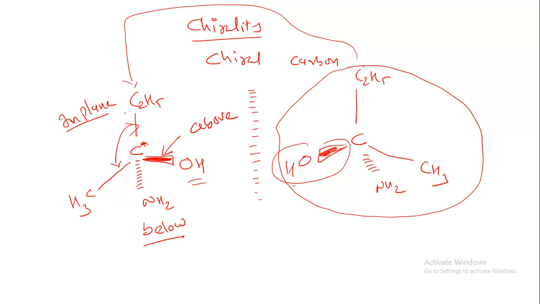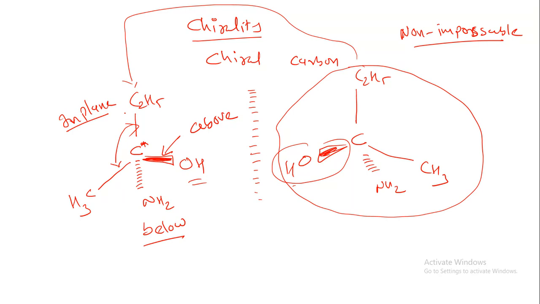So they are called non-superimposable. What is called non-superimposable? Non-superimposable means they are not the exact image of this one. Suppose you take your right hand and left hand and put a mirror between them. Now if you put your left hand on the right hand, both thumbs do not match, then it is known as chiral.